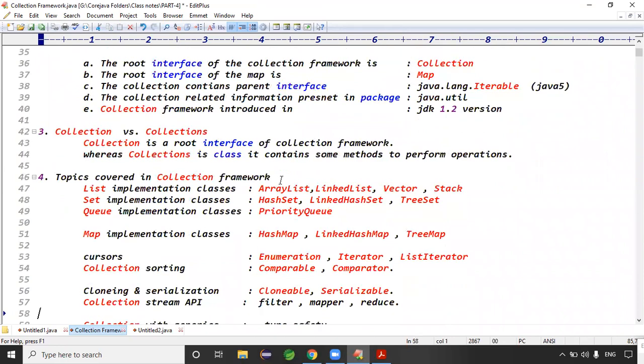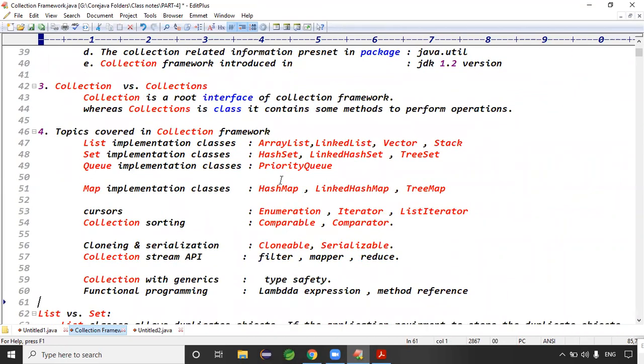So what are the topics we covered in collections? List classes: ArrayList, LinkedList, Vector and Stack. Set classes: HashSet, LinkedHashSet, TreeSet. Queue implementation classes: PriorityQueue. Map implementation classes: HashMap, LinkedHashMap, TreeMap. Cursors, to read the data from the collection classes: Enumeration, Iterator and ListIterator. Sorting the data: Comparable versus Comparator. Cloning and serialization, the Collection Stream API with filters, mappers and reducers. Collections with generics to provide type safety, and functional programming with lambda expressions and method references.